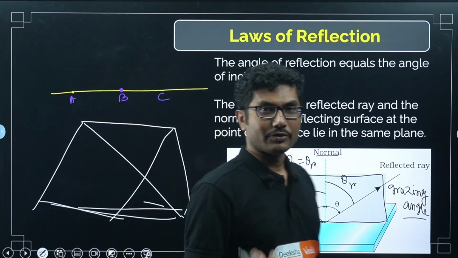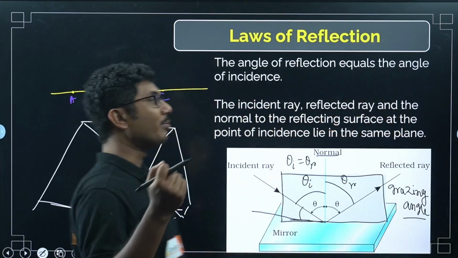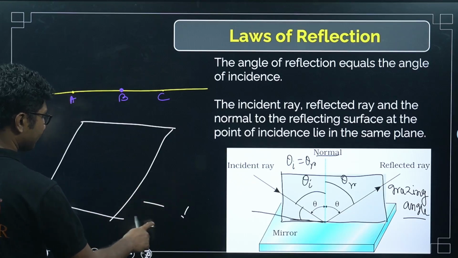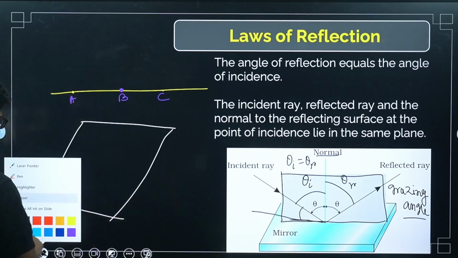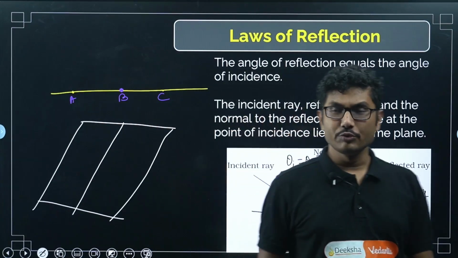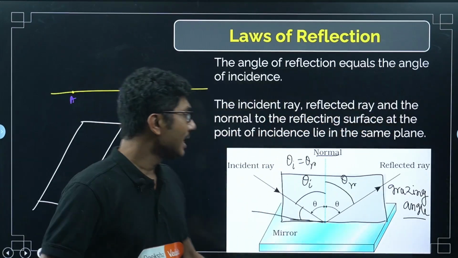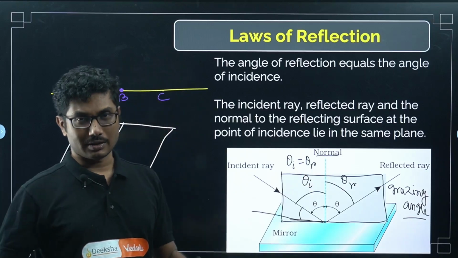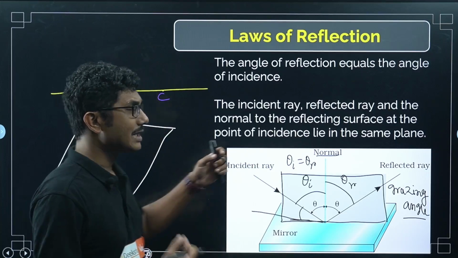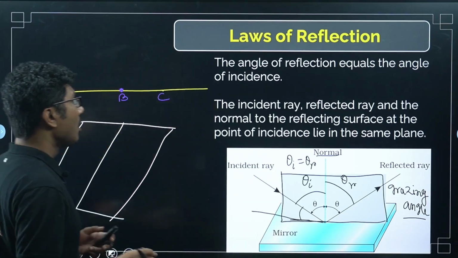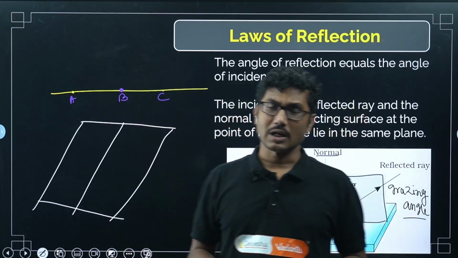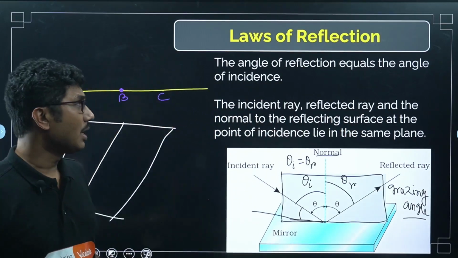But unless they are coplanar, I can draw 3 planes. If these 3 lines are coplanar, then I can draw only one plane. So you have to mention or prove that these 3 lines are coplanar. In this case, these 3 lines are coplanar. That is the meaning of this second law. We have not dealt with this concept in such detail, which is why I have chosen to focus only on reflection today. I am going to discuss refraction in tomorrow's class, and then lenses and prism later on.